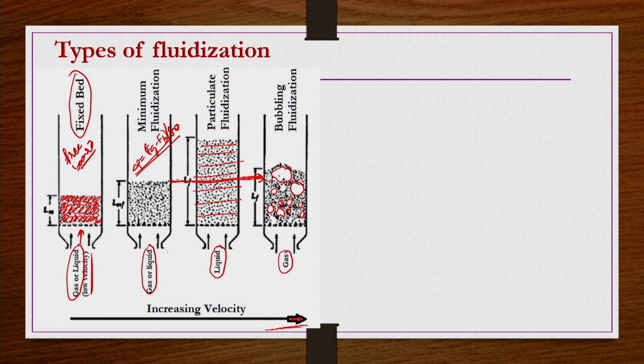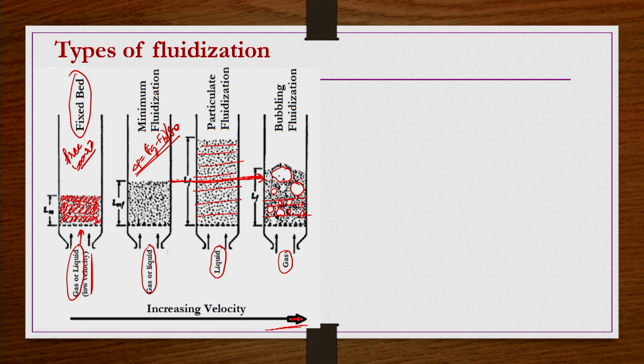What does bubbling fluidization condition mean, which is obtained by the gas flow rate? If you increase the velocity, most of the gas is going to form a kind of voids or bubbles, and they are moving quite rapidly.